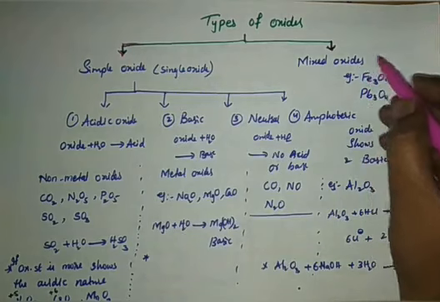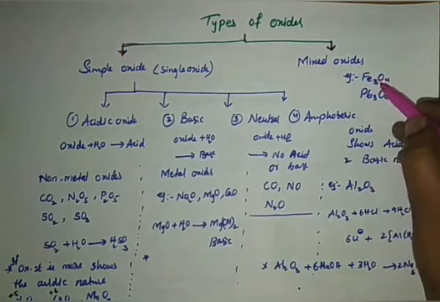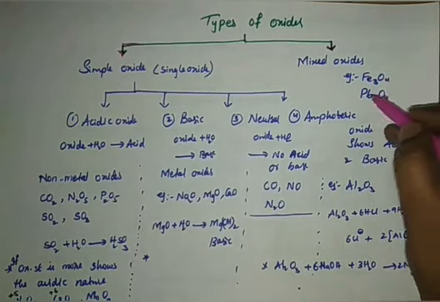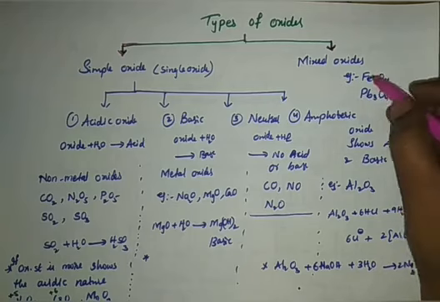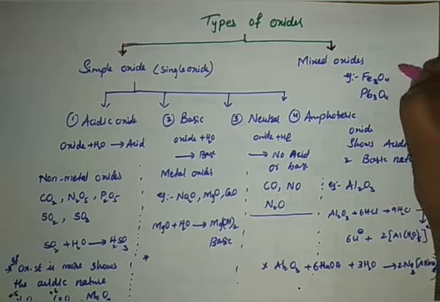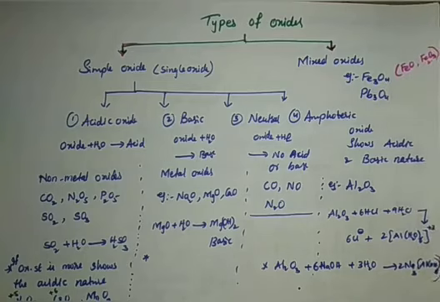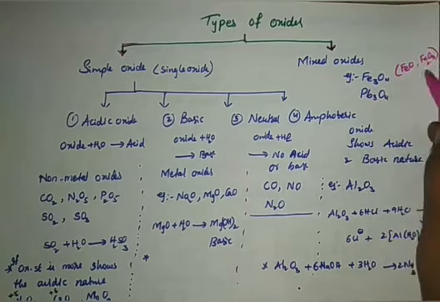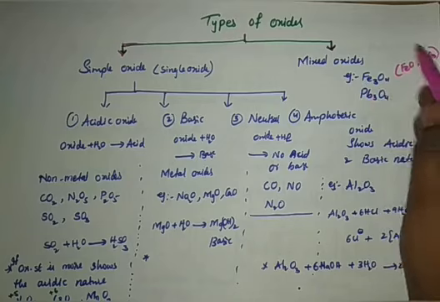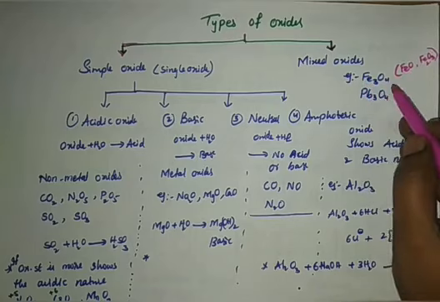But for mixed oxides, the best examples are Fe3O4 and lead oxide, Pb3O4. In Fe3O4, it actually contains FeO and Fe2O3, right? FeO and Fe2O3 are the two different oxides present to form your iron oxide.